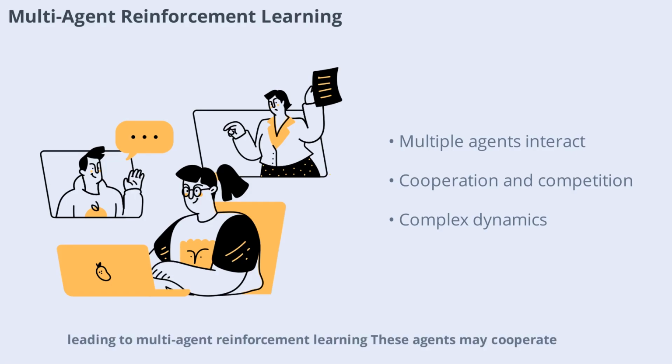In some scenarios, multiple agents interact within the same environment, leading to multi-agent reinforcement learning. These agents may cooperate, compete, or both, creating complex dynamics. Multi-agent systems are used in areas like traffic management, team sports, and distributed robotics. Understanding how agents interact and learn together is an exciting and rapidly growing area of research.